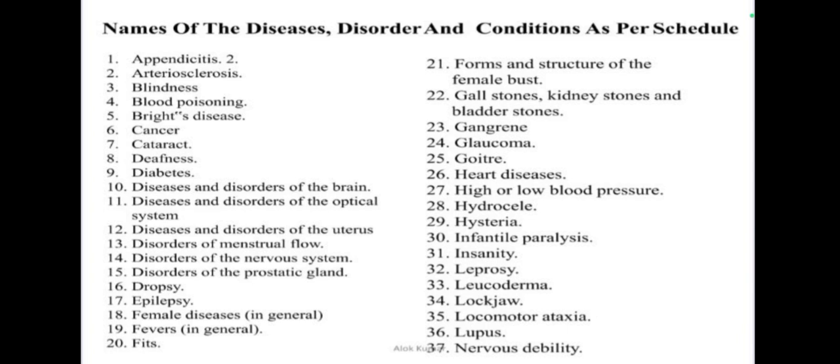First one is appendicitis, arteriosclerosis, blindness, blood poisoning, Bright's disease, cancer, deafness, diabetes, diseases and disorders of the brain, diseases and disorders of the optical system, diseases and disorders of the uterus, disorders of menstrual flow, disorders of the nervous system, disorders of the prostatic gland, dropsy, epilepsy, female diseases, fevers, fits, and forms and structure of the female bust, gallstones, kidney stones and bladder stones, gangrene, glaucoma, goiter, heart disease, high or low blood pressure, leprosy, leukoderma, lockjaw, nervous disability. These are the names of disease, disorder and condition as per the schedule.